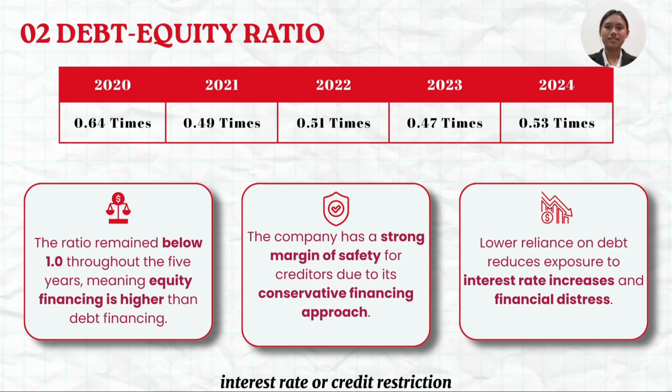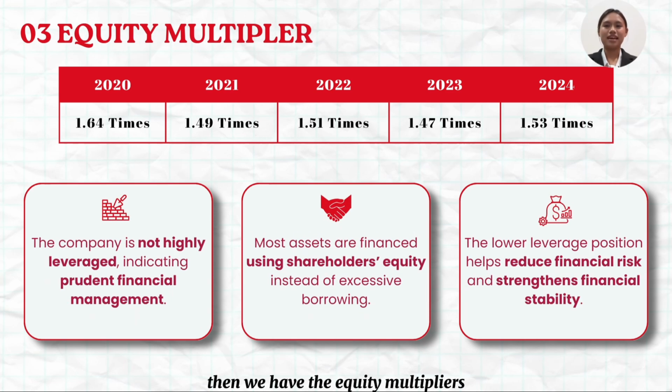rate or credit restriction. Then, we have the equity multiplier, which declined from 1.64 times to 1.53 times. This proves the company is not over-leveraged. Instead of excessive borrowing, it shows that most assets are financed using shareholder equity. By successfully utilizing its own internal strength and capital, this lower leverage position helps reduce financial risk and strengthen overall financial stability. That's all for my part.